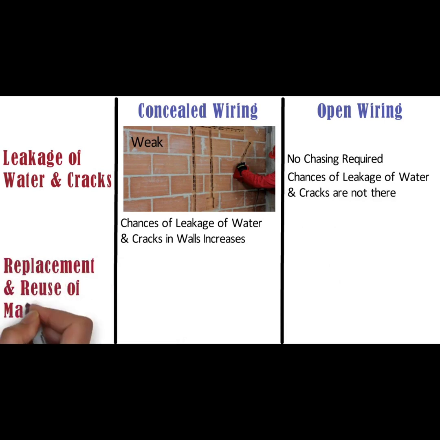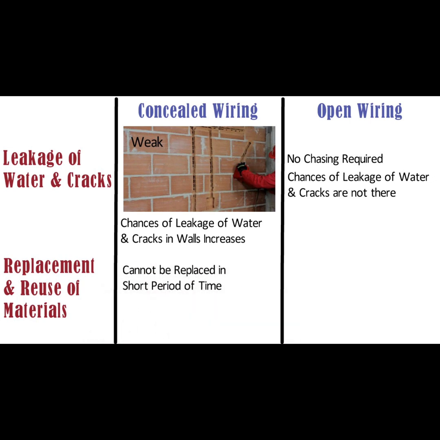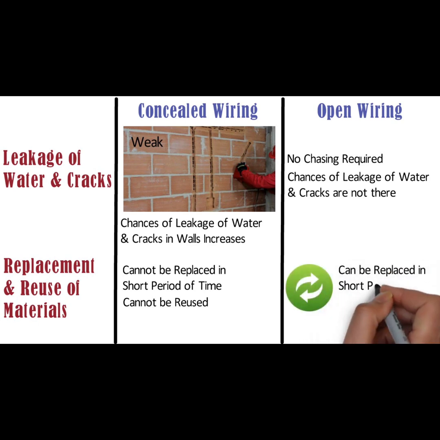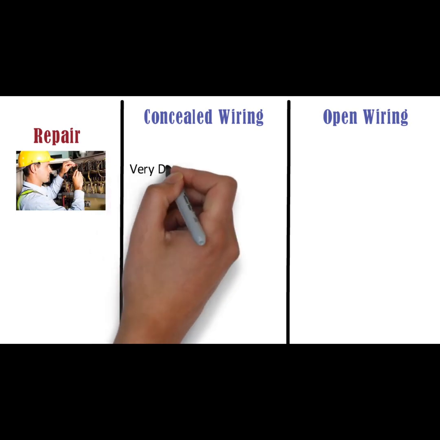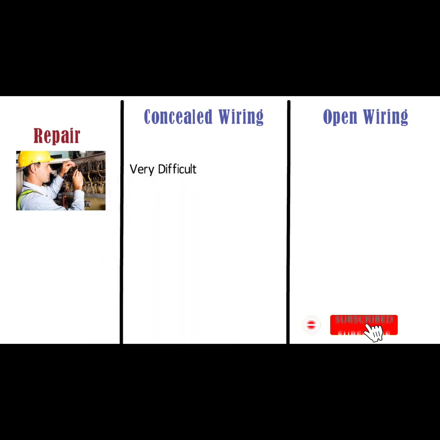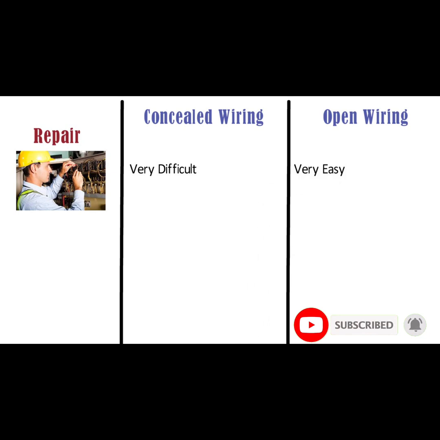Replacement and reuse of materials. In case of concealed wiring, the whole wiring system cannot be replaced in a short period of time, and the material of wiring cannot be reused at another place. Whereas in case of open wiring, the whole wiring system can be replaced in a short period of time and the material of wiring can be reused at another place. Repair. Repair work of concealed wiring system is very difficult, whereas repair work of open wiring system is very easy as compared to concealed wiring system.